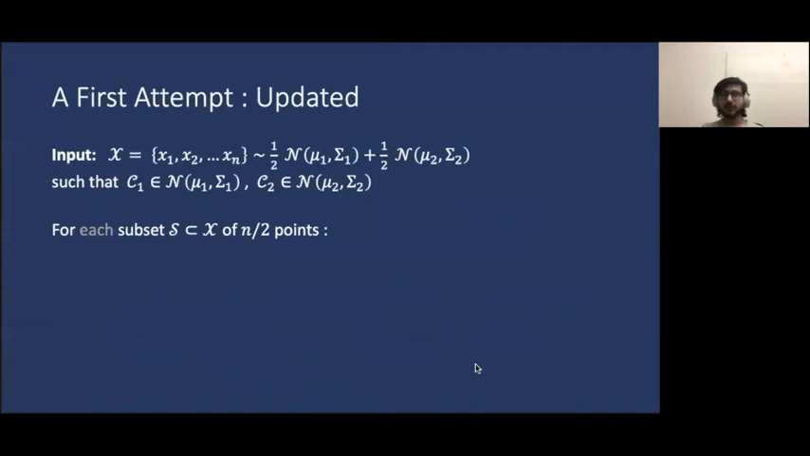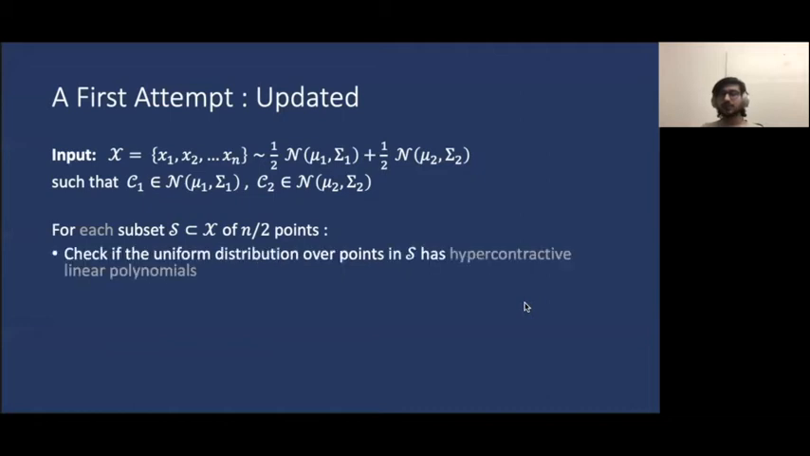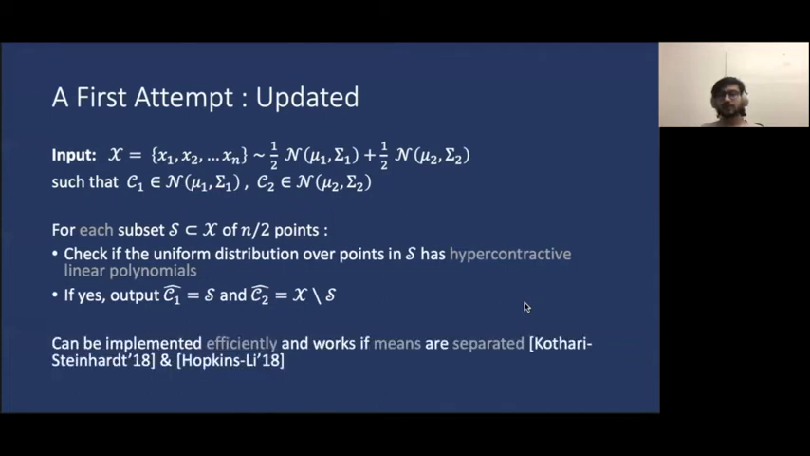Okay, we can now modify the first attempt from a couple of slides ago as follows. For each subset of n over 2 points, we check whether the empirical distribution has hypercontractive linear polynomials. If yes, we output this cluster. Further, this algorithm can be implemented efficiently, and it already works to give a robust algorithm for learning the means when they are separated. And this was shown in prior work by Kothari and Steinhardt and Hopkins and Li.